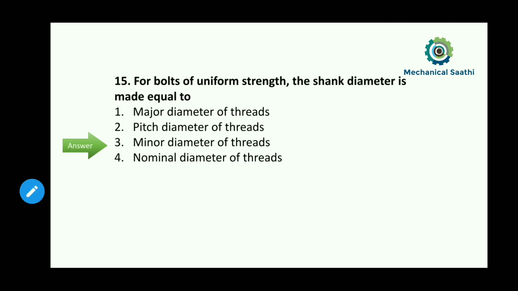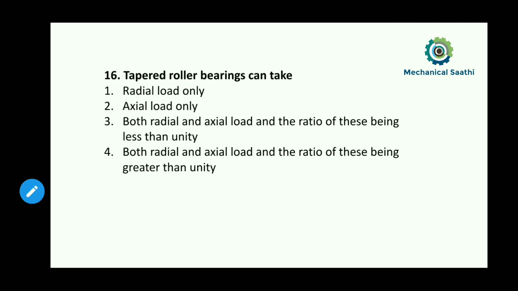So moving towards the next question, that is question number 16. A tapered roller bearing can take which type of load? Options are given like this: radial load only, axial load only, both radial and axial load with the ratio being less than unity, or both radial and axial load with the ratio being greater than unity. If we consider the tapered roller bearing, it can take both types of loads, radial and axial, but it is suitable for radial load, and greater radial load can be taken.